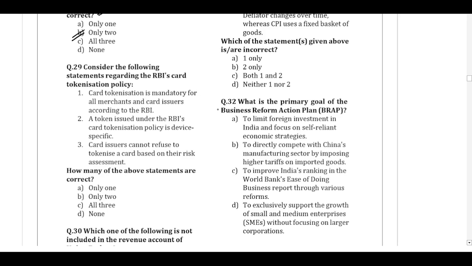A skimmer is a small device attached to the credit card machine, and when you are swiping, apart from the merchant POS taking your data, even the skimmer used to collect your data. After that, using your card details, your CVV number and your expiry date, fraudsters used to take away money from your account. Only when the merchant has all the details like the card number and the PIN and the CVV can he commit a fraud, right?